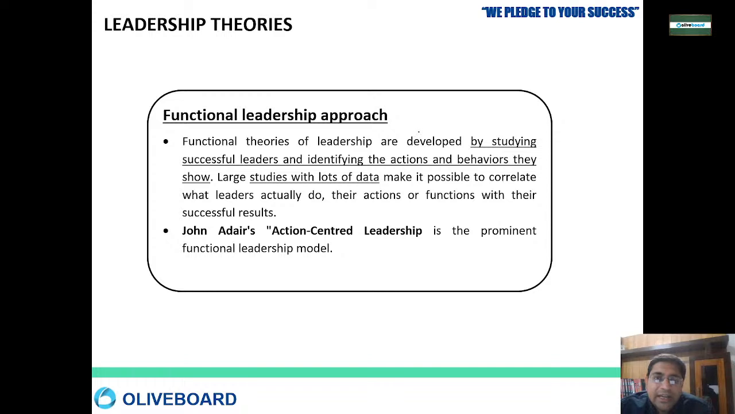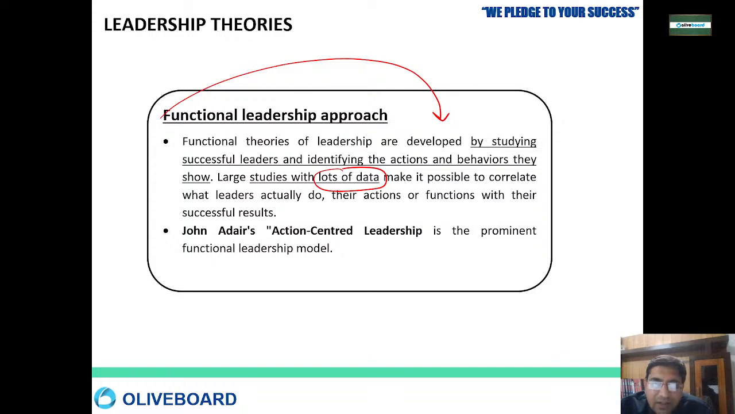Then the functional leadership approach. This theory of leadership was developed by studying various other successful leaders. The theory was developed by studying successful leaders and identifying what is good in them, what is bad in them, and what behavior they performed. A lot of data was compiled and correlated, and they came out with the functional leadership approach.